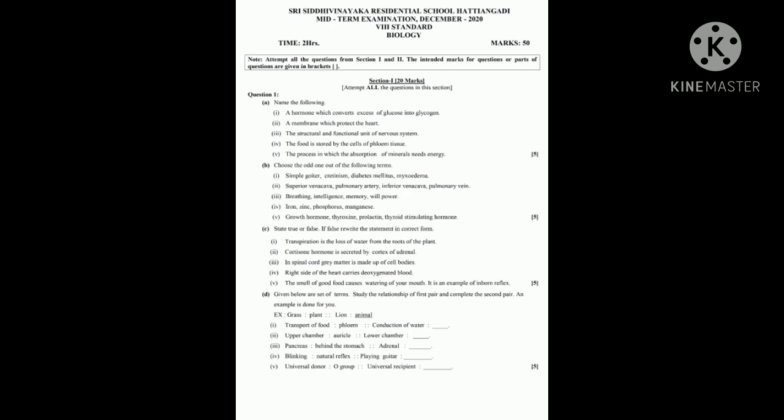First one, transpiration is the loss of water from the roots of the plant. Answer is false. Correct statement: transpiration is the loss of water from the aerial part of the plant. Next, cortisol hormone is secreted by cortex of adrenal. True. In spinal cord, grey matter is made up of cell bodies. True. Right side of the heart carries deoxygenated blood. True.